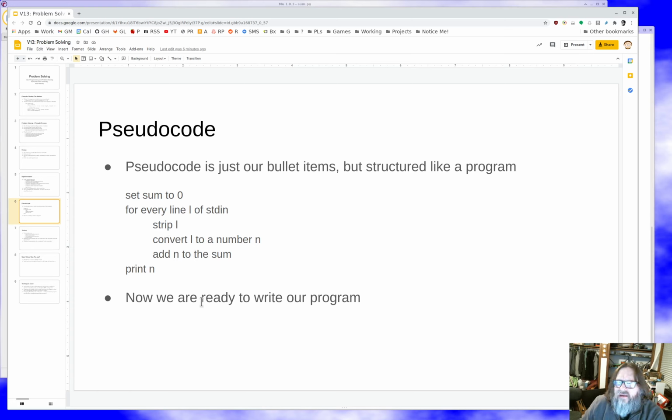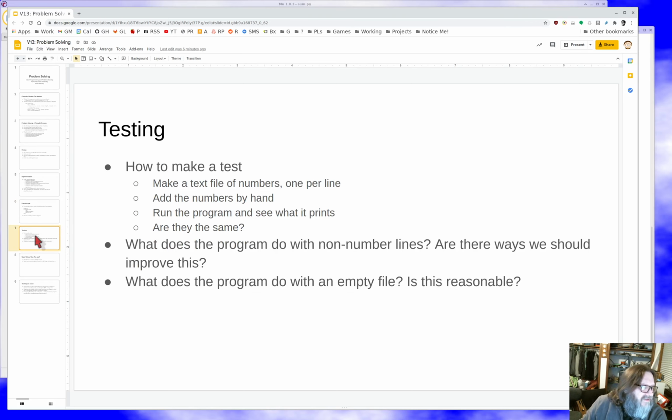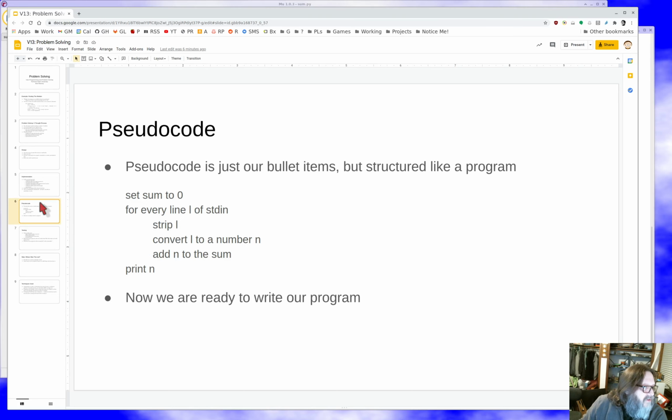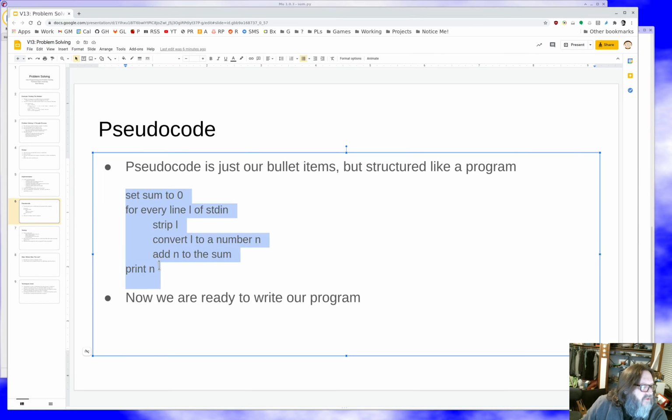Okay, now we understand what we want to do. We have a plan, and this starts to look a lot like Python code. Let's see what happens when we really do it. Let's actually write the code in question. Let's just pop open our editor, and I'm going to paste the pseudocode, copy and paste it into my editor.